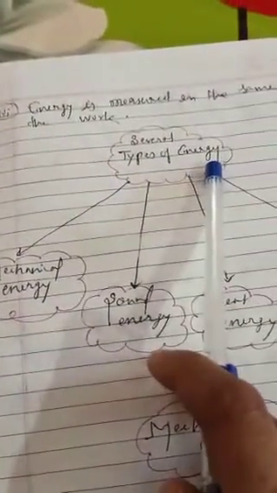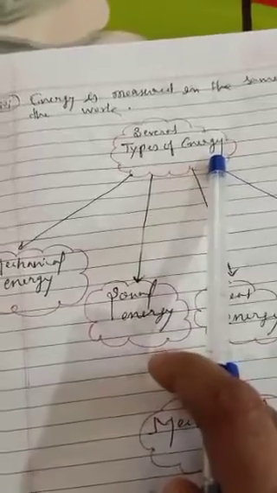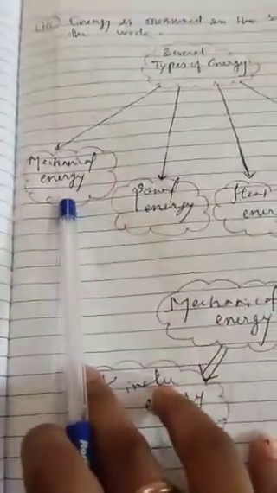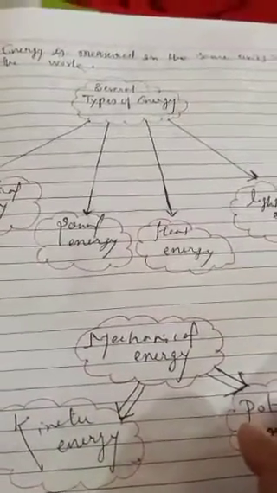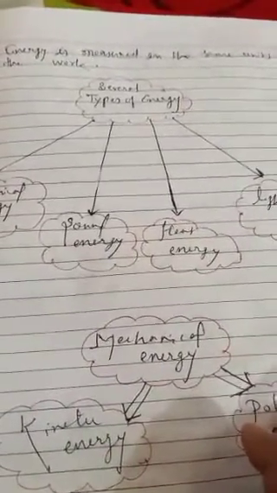Okay, so we will see here several types of energy. There are so many types of energy, but here we will discuss only several types. First, mechanical energy. Second, sound energy. Third, heat energy. Fourth, light energy, and electrical energy, chemical energy. So many types of energies are available, but here we will discuss mechanical energy.